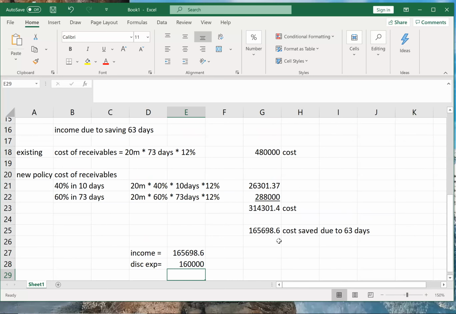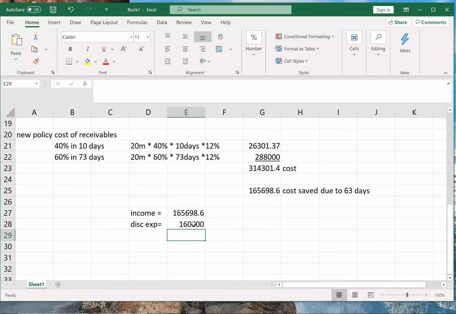So income is higher and expenditure is lower. So we are having a profit. So profit of how much? This minus this. So we are having a benefit due to offering discount. Okay. So the new policy should be adopted.